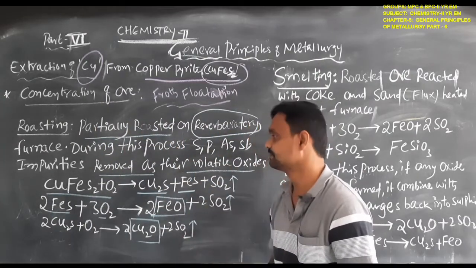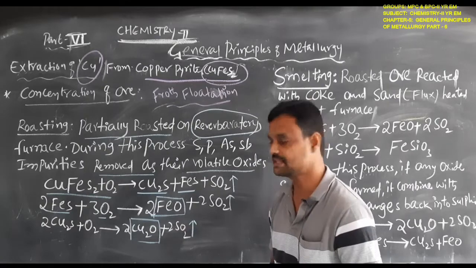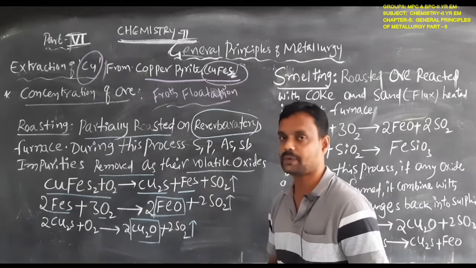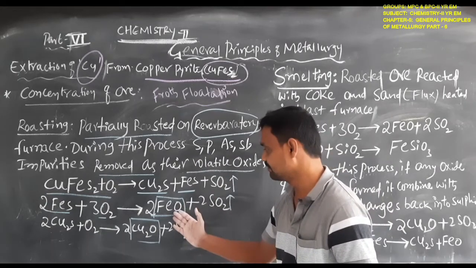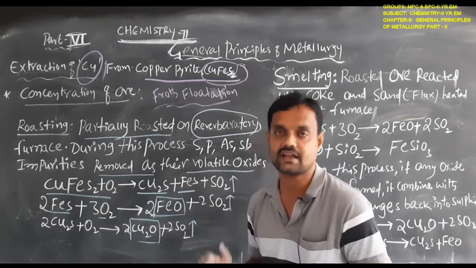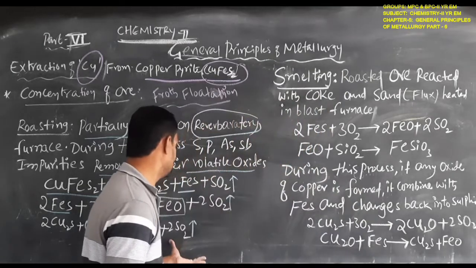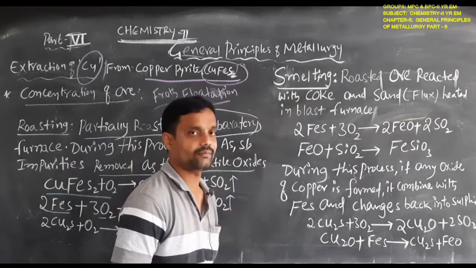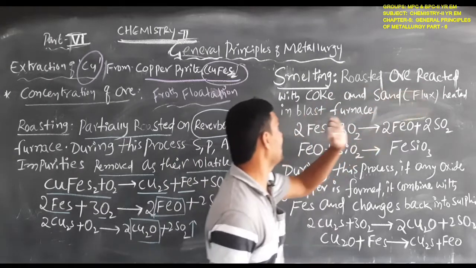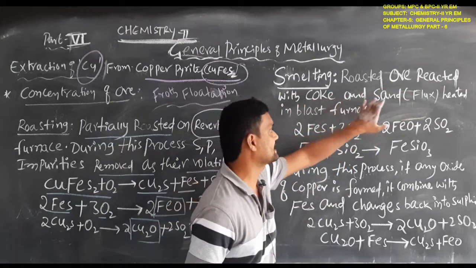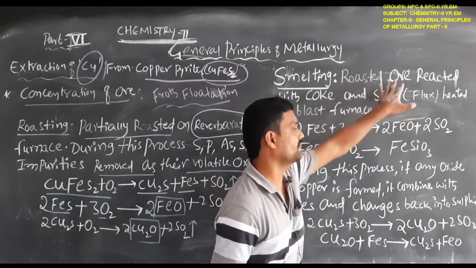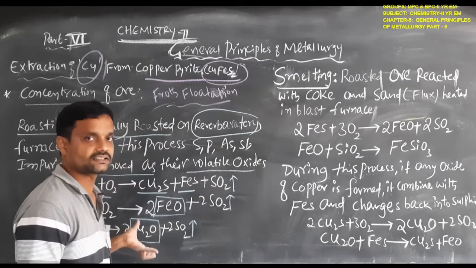Then this roasted material, that means the roasted copper pyrites ore, finally what will be there? Iron oxide and cuprous oxide. So these materials are involved in the smelting process. In the smelting, the roasted ore reacts with coke and sand. What is that, students? In the smelting, the roasted ore means these, the roasted ore.